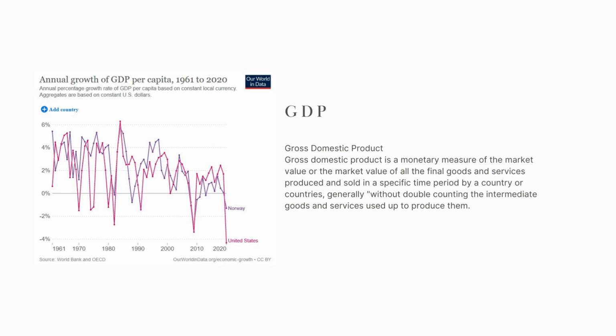So the GDP is the gross domestic product. It is a monetary measure of the market value of all the final goods and services produced and sold in a specific time period by a country or countries. So that's generally without double counting the intermediate goods and services used to produce those.